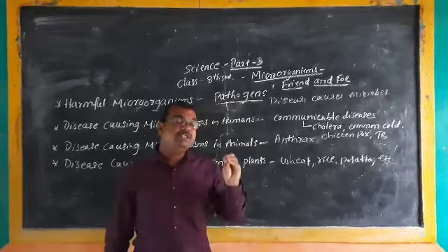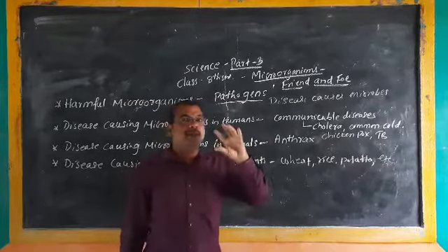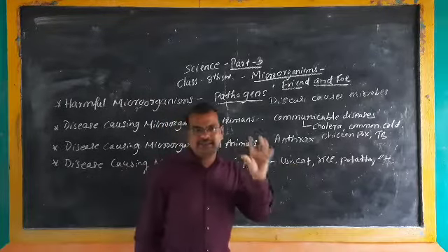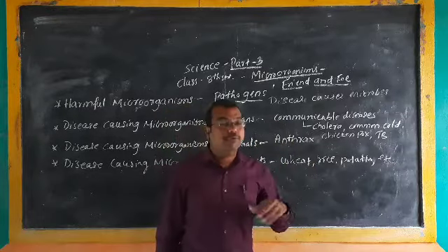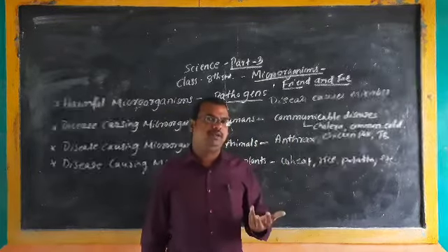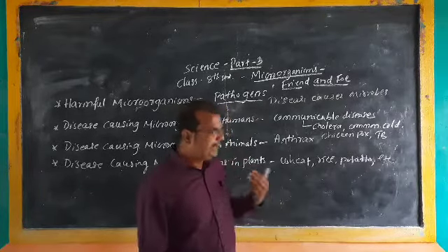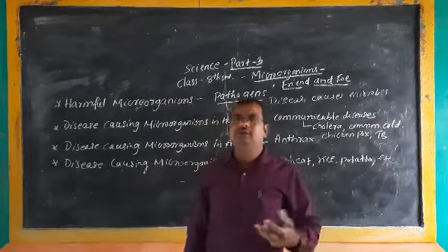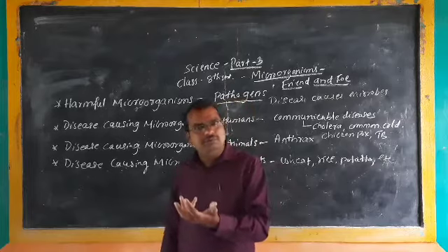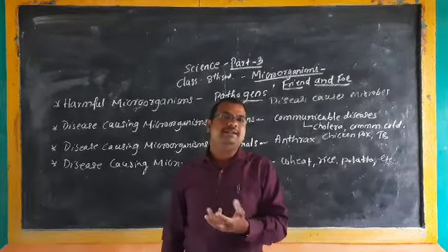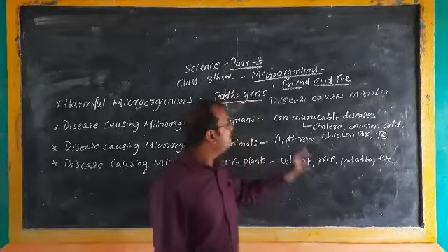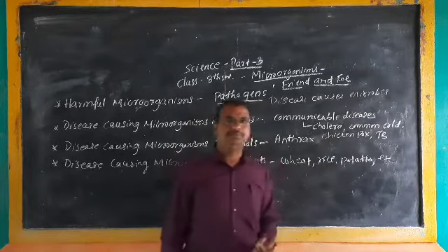The disease can spread to a healthy person from an infected person through air, water, or by touching the infected person directly. Such diseases we call communicable diseases.